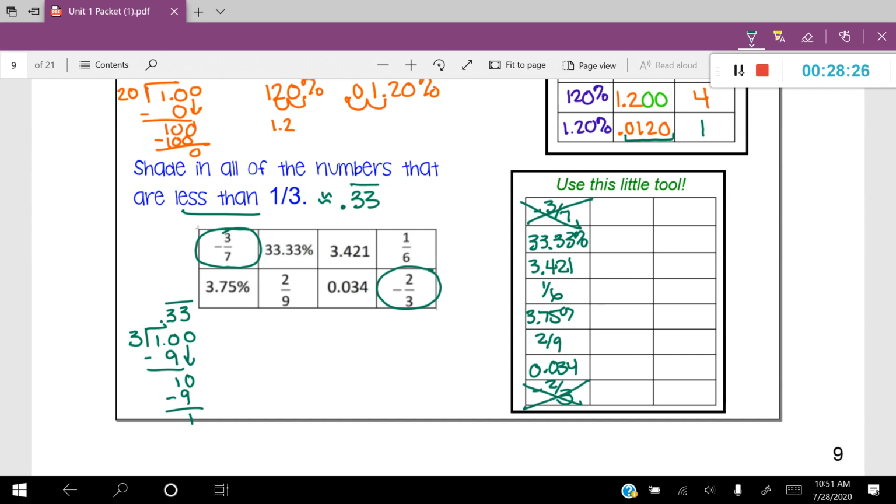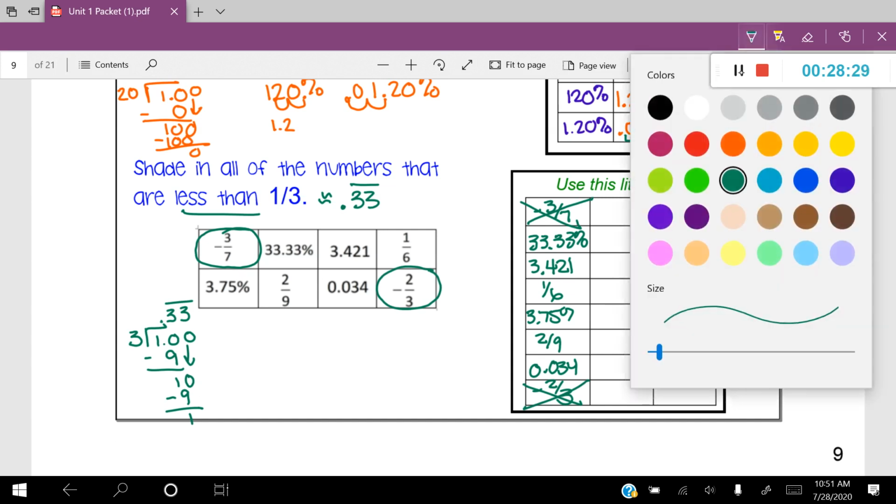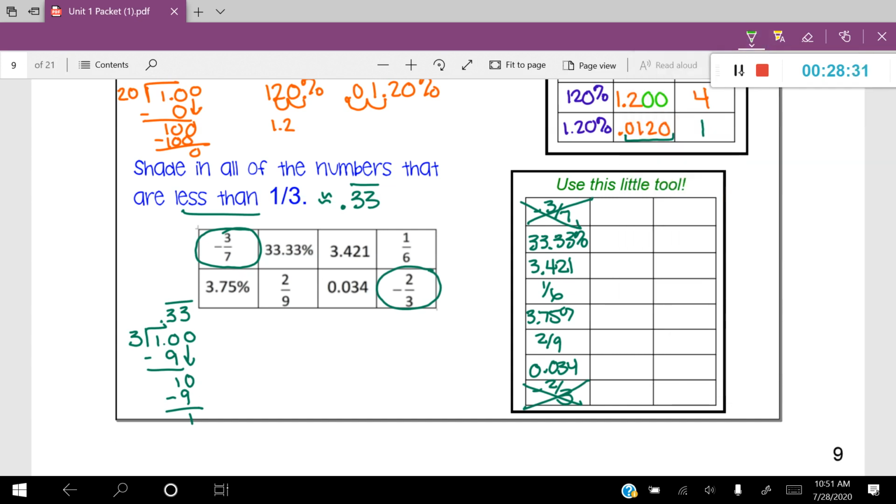Now, how about the other ones? Let's convert them all into decimals. So 33.33%. Here's what that's going to look like. 33.33%. I'm going to move it over, and it's going to be 0.3333.